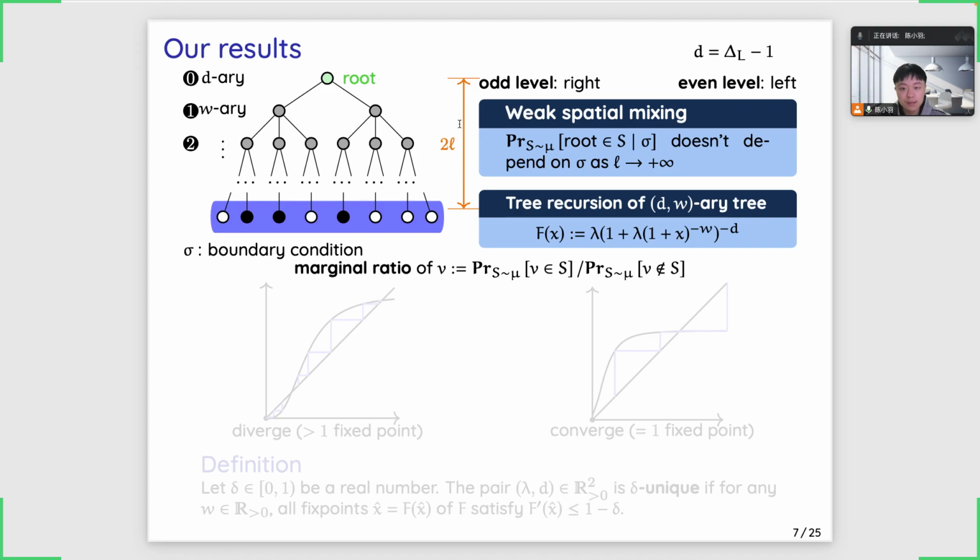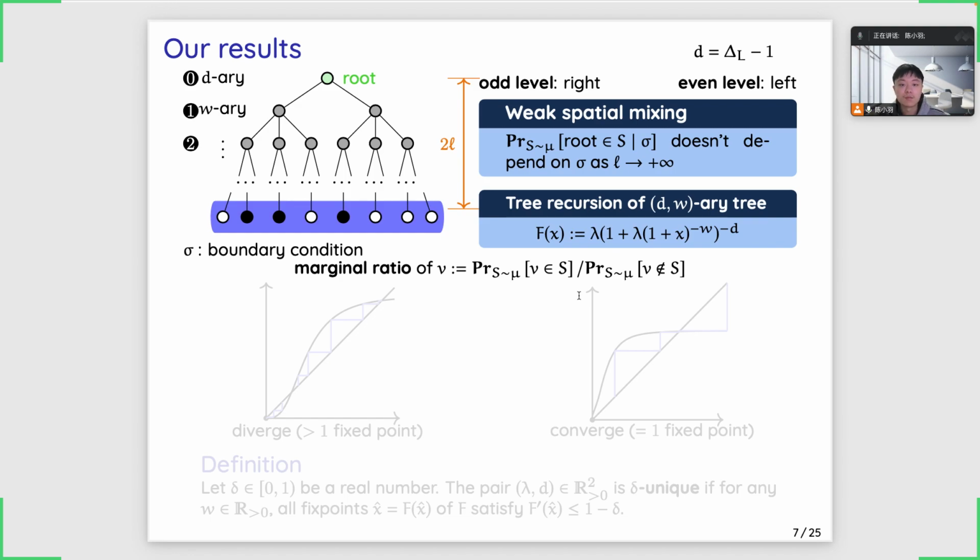And due to the symmetric structure of such a tree, we could give a two-level tree recursion of marginal ratio on this tree, which means if you tell it the marginal ratio of the grandchildren of the subtree, then it gives you the marginal ratio of the root. If you are familiar with the tree recursion of the hardcore model, you would easily find that this recursion is a composition of two tree recursions of the hardcore model.